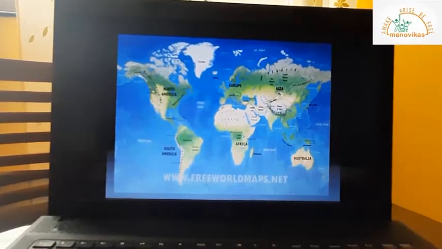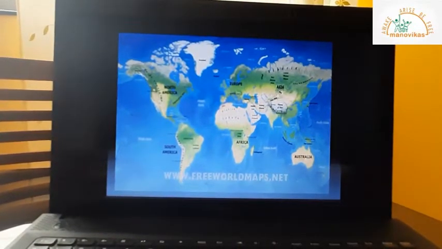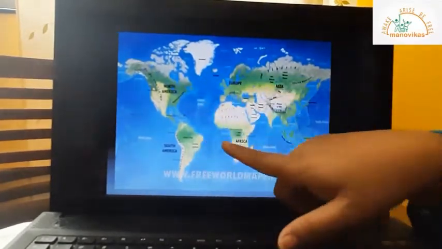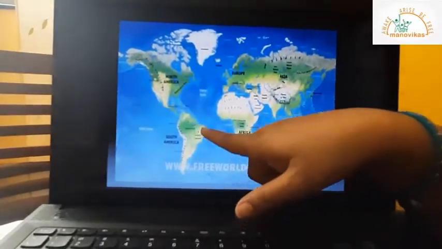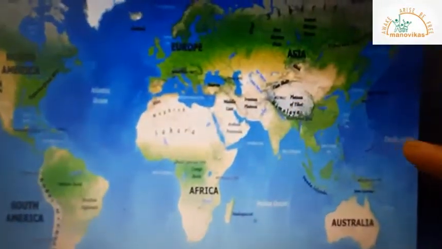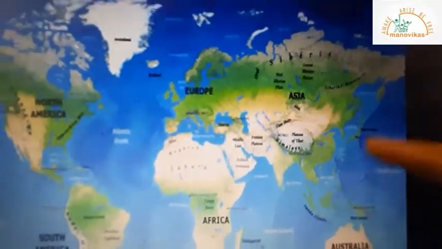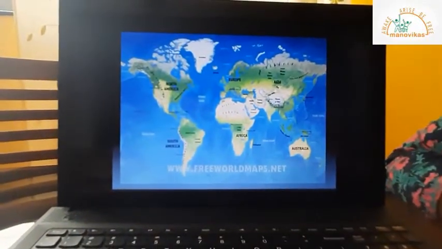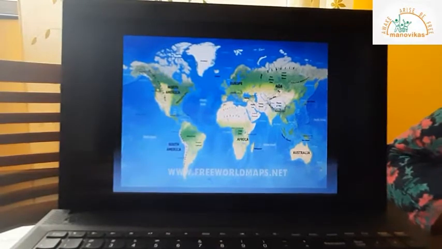Okay, this is a map showing plain regions in the world. So we have Siberian plains here, we have European plains, plains of USA, we have Amazon basin which is again drained by river Amazon, then we have Congo basin, we have Gangetic plains, we have plains of China or so. Whatever you can see in green color on the map are the plain regions of the world.